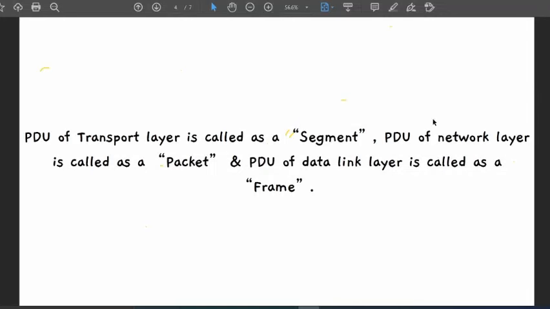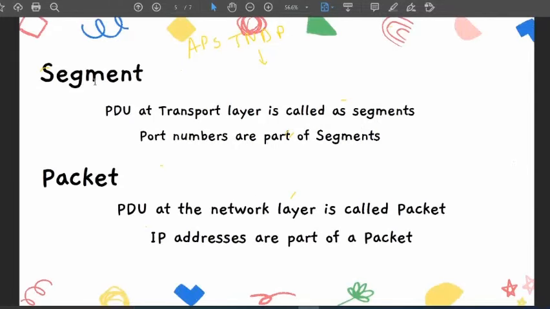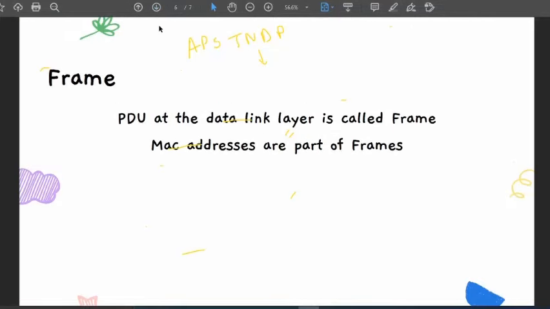The series was A, P, S, T, N, D, P. In the network layer we have the packet, and in the data link layer we have the frame. We know that port numbers are part of segments, and in a packet we have the IP address. And in a frame we have the data link layer as well as the MAC address.